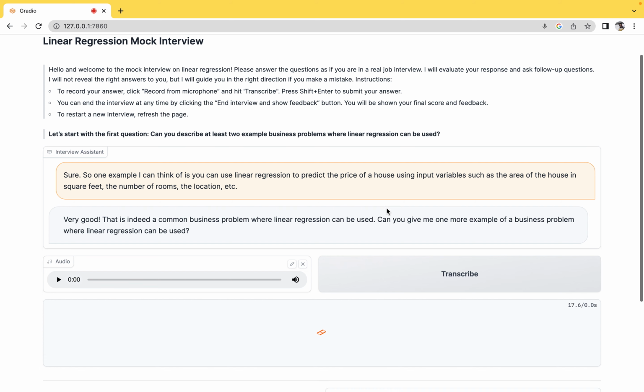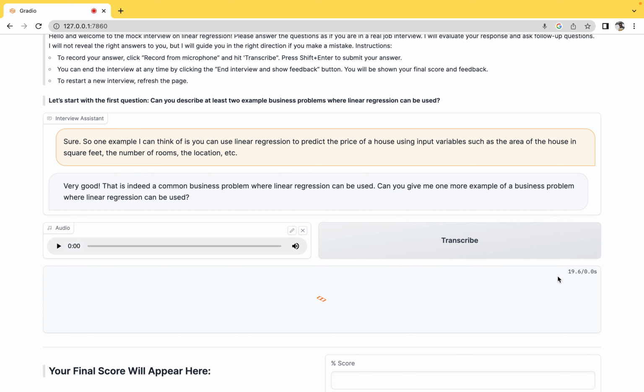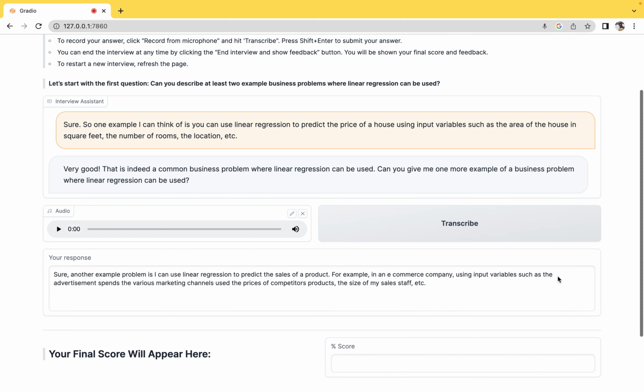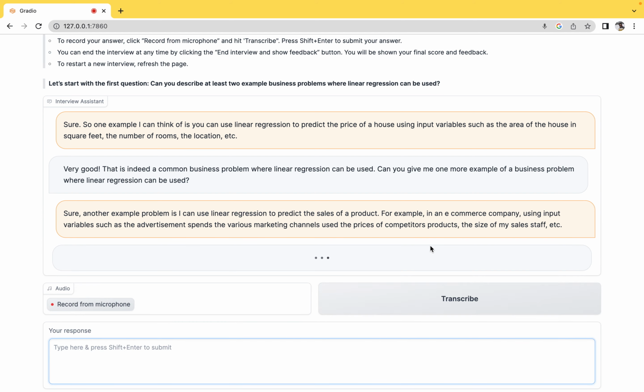Wow, it's taking like 16-17 seconds. Okay, so you can see another example problem is I can use linear regression to predict sales of a product in an e-commerce company, advertisement spends, marketing channels. So this is decent, this is pretty accurate actually. Let me submit this.